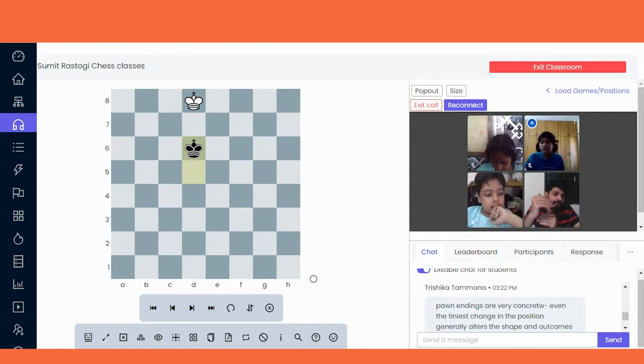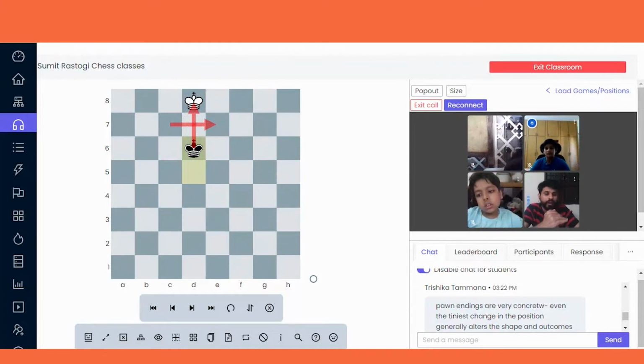If you remember, I have taught you this in rook endgames. When you are doing a single rook checkmate, I have told you there are two kinds of opposition. One is face to face opposition and one is diagonal opposition. Do you remember? Yes or no? Yes, sir. So this is called face to face opposition, or you can say a simple one distant opposition.